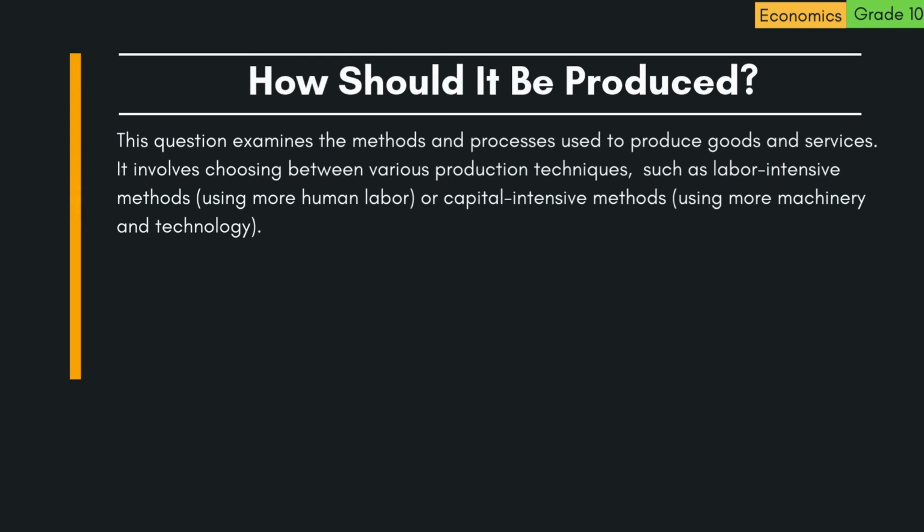2. How should it be produced? This question examines the methods and processes used to produce goods and services. It involves choosing between various production techniques, such as labor-intensive methods, using more human labor, or capital-intensive methods, using more machinery and technology.